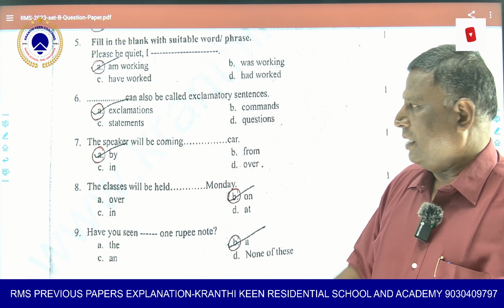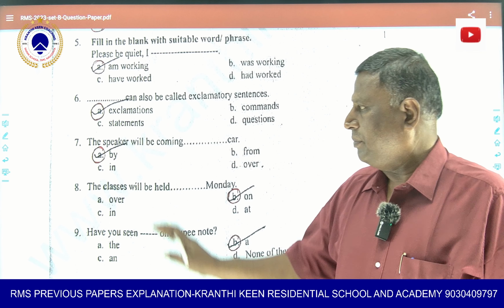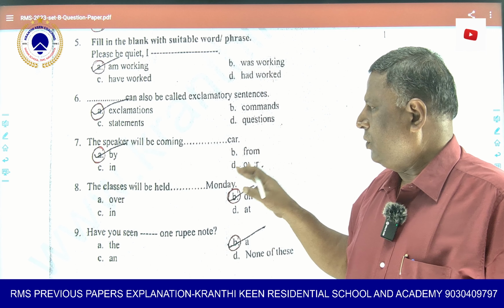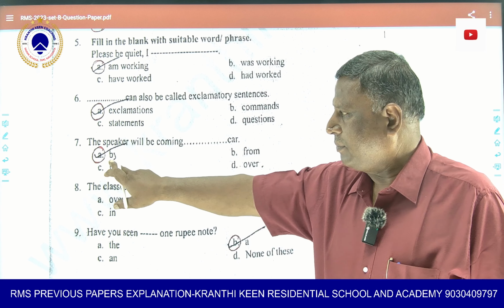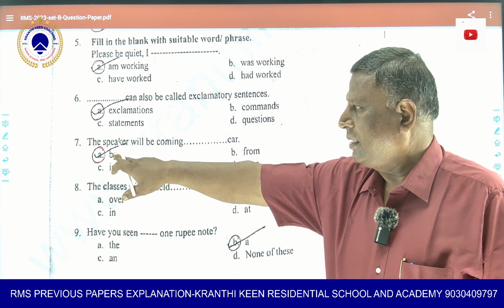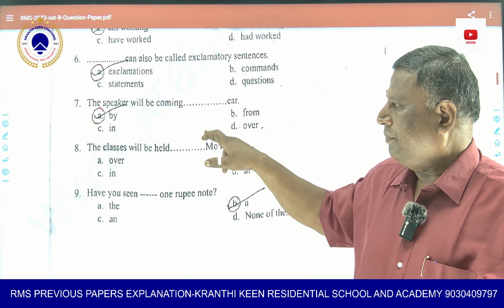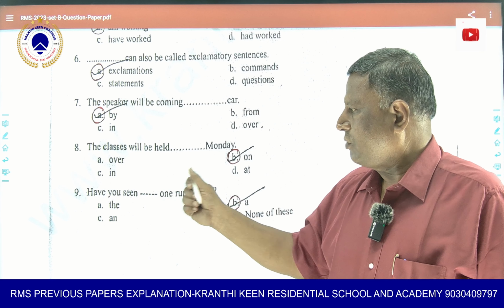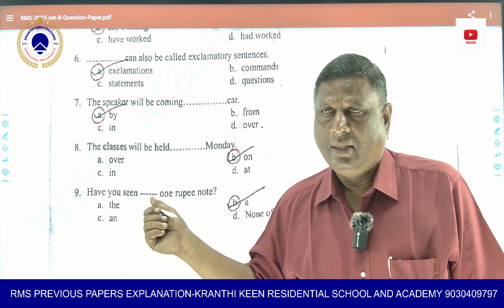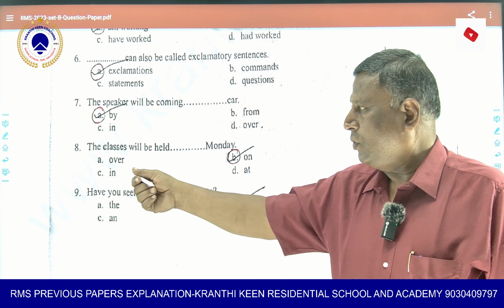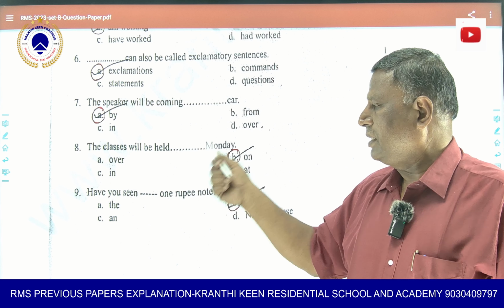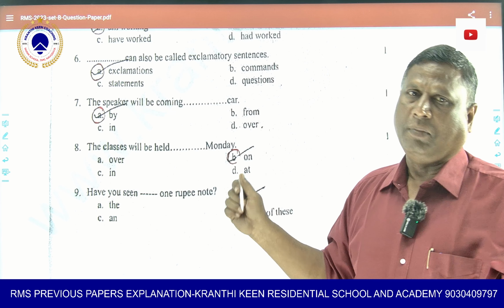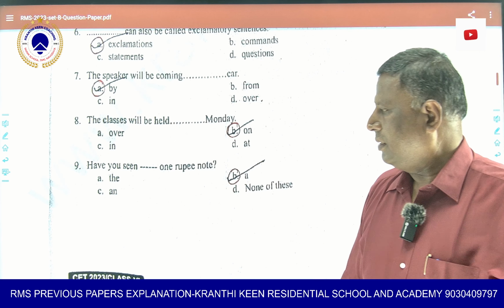The speaker will be coming dash car. You cannot say from, as it is a place. In car, no. Over, you cannot sit over the car and come. So the speaker will be coming by car. The classes will be held dash Monday. When will it be held? Over is not possible because over means crossing it. At and in are also not suiting here. So on Monday is the right option.